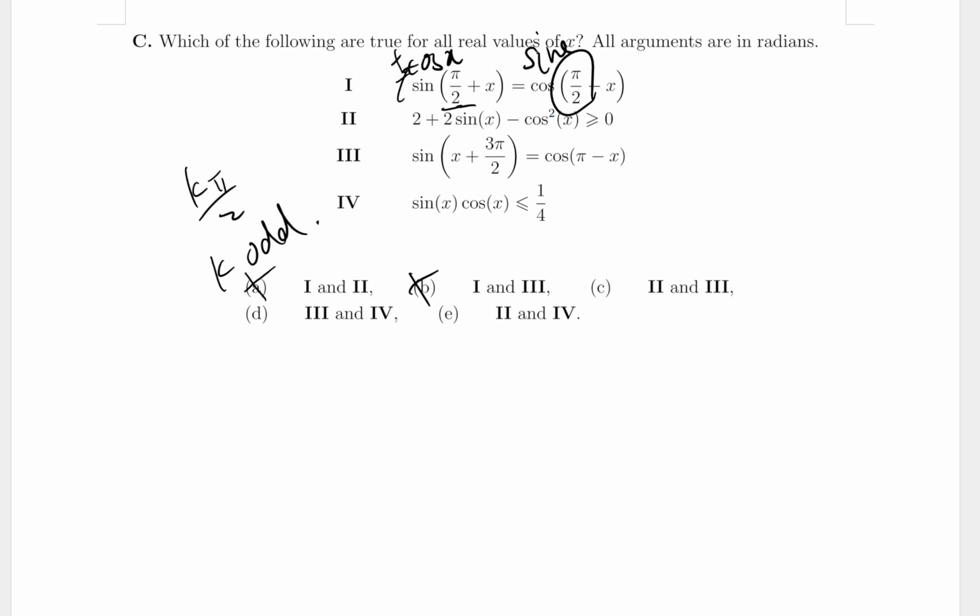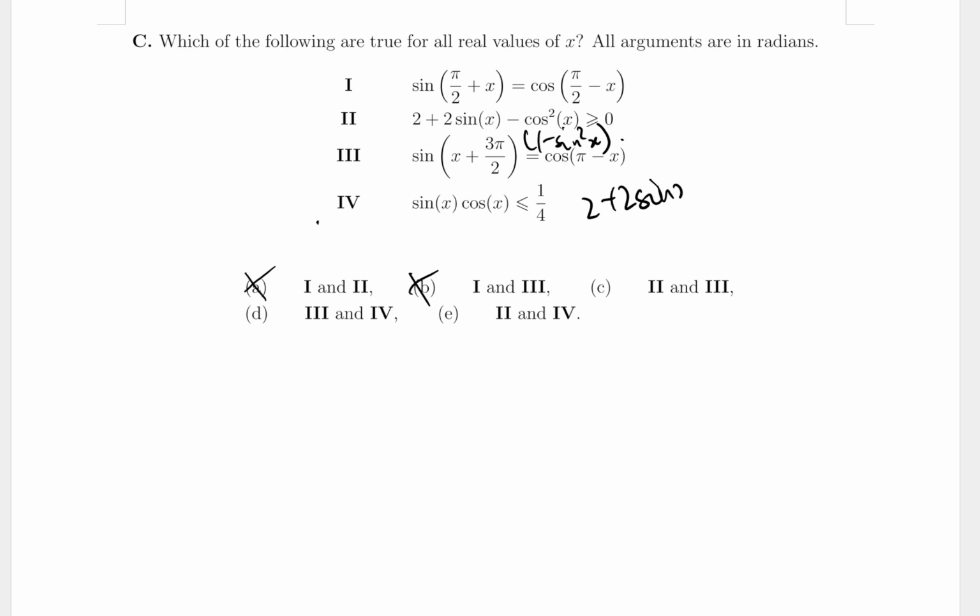So 2 is when you see cosine squared and you see sine and you see like a constant, well then obviously you probably want to make it into a quadratic, right? So cosine squared is 1 minus sine squared, as we all know. Okay, so this becomes 2 plus 2 sine x minus 1 plus sine squared x. Okay, and this equals to what? This equals to sine squared x plus 2 sine x plus 1.